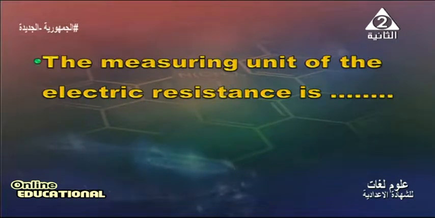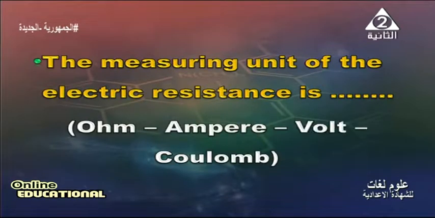The measuring unit of the electric resistance is ohm, ampere, volt, or coulomb. Ohm is the correct answer, which is equivalent to volt over ampere. Again, ohm is the measuring unit of electric resistance.